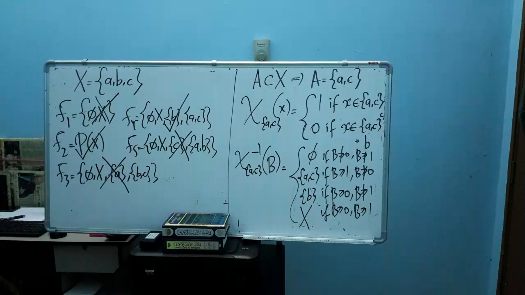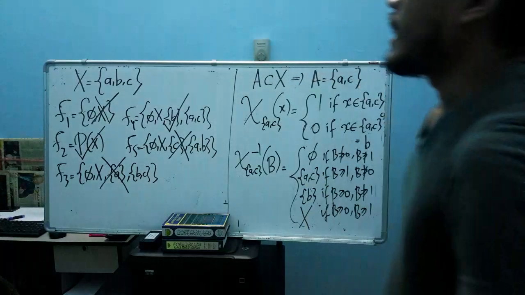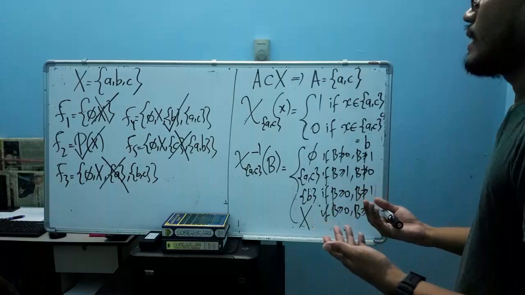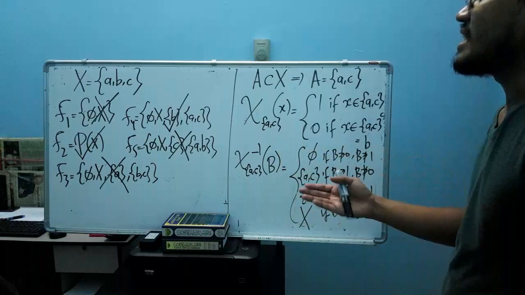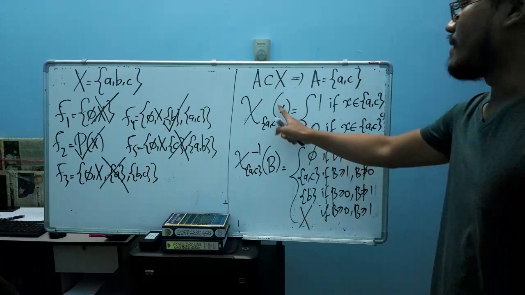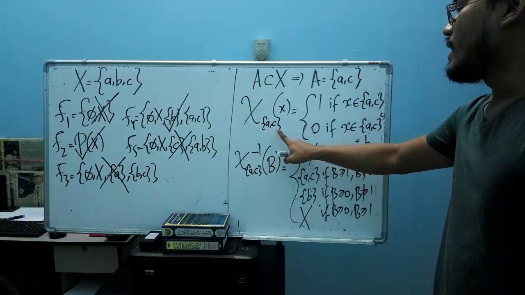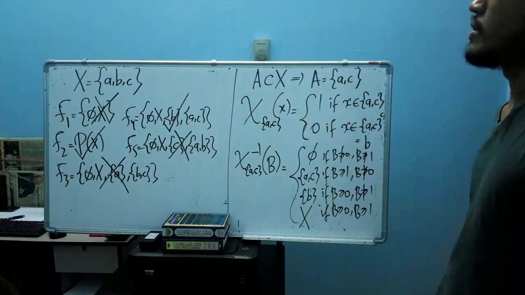How can we understand this theorem? This theorem has a very interesting property. If you want to check whether your indicator function is measurable or not, just check the condition of whether this subset is inside that algebra or not.